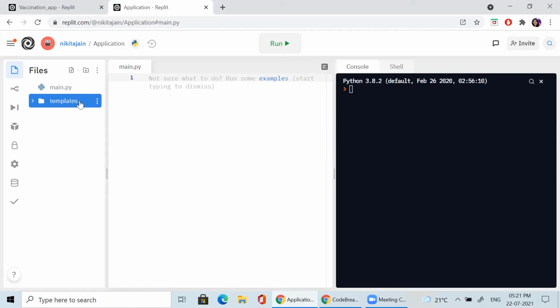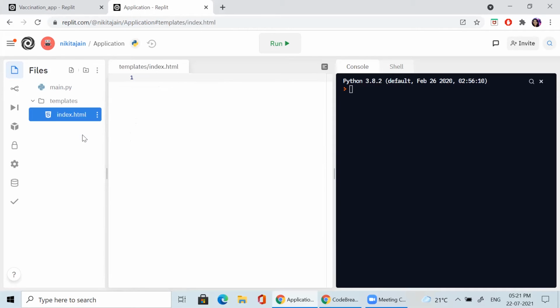Inside this folder, you have to add one file. How to add one file? Just click add file, and the first file name is index.html. Why index.html? Because this is my home page. Every website has one home page and all pages should be linked to that page, correct? So this is my home page, index.html, and here I have to create the GUI and write the code for it.